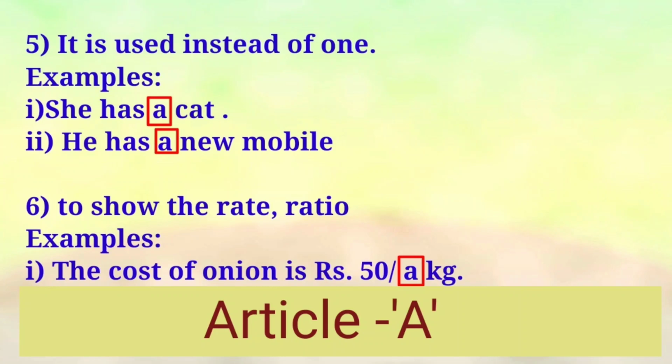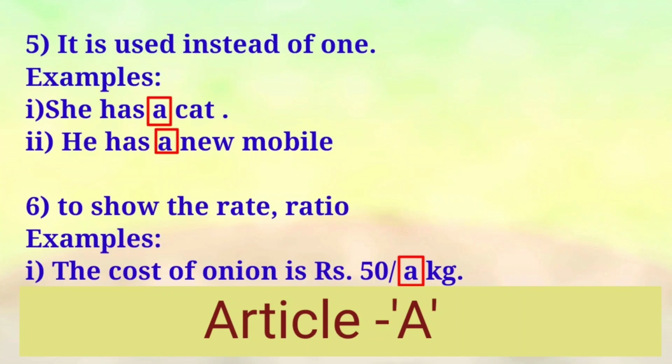And then look at the 6th point, to show the rate and ratio. Look at these examples. The cost of onion is rupees 50 per a kg. அதோட ஆனியன் என்னதுமா வெங்காயம். ஓகேங்களா, அதோட காஸ்ட் வந்து எவ்வளோனா பர் கேஜி வந்து 50 rupees அப்படின்னு சொல்கிறாங்க. So you can use the article A to show the rate.